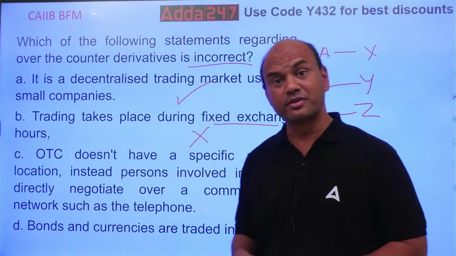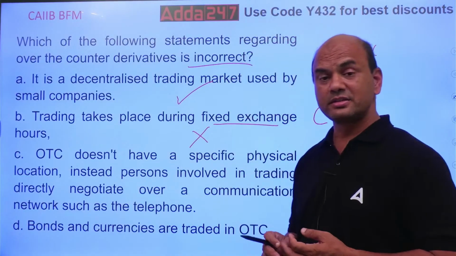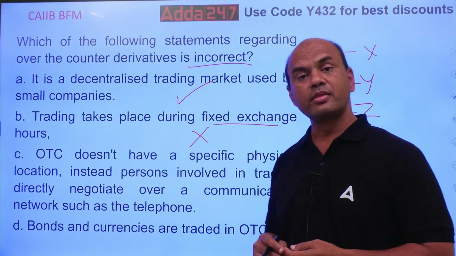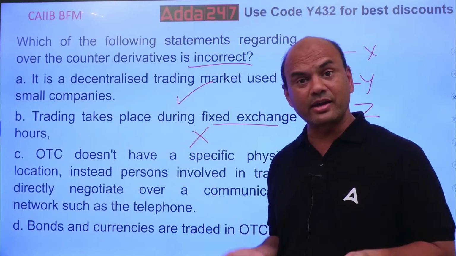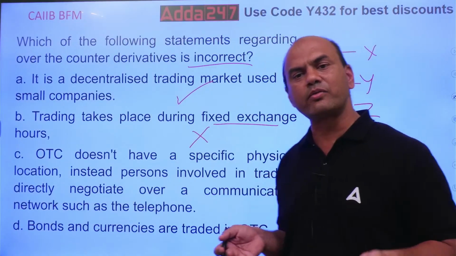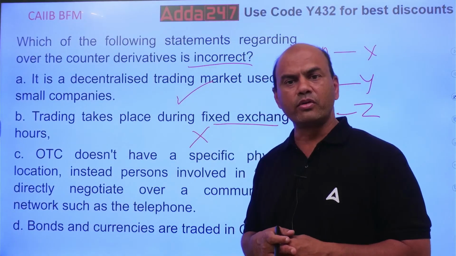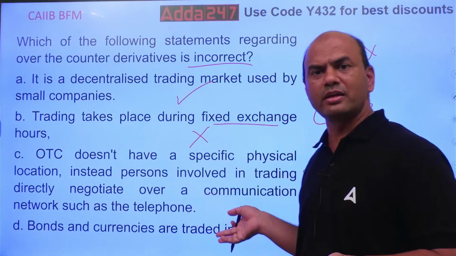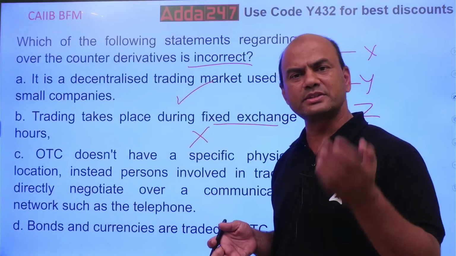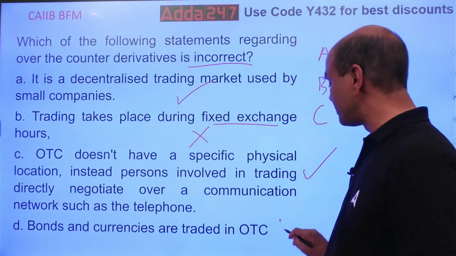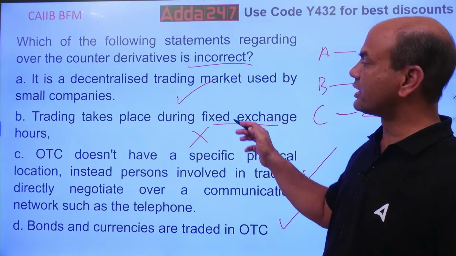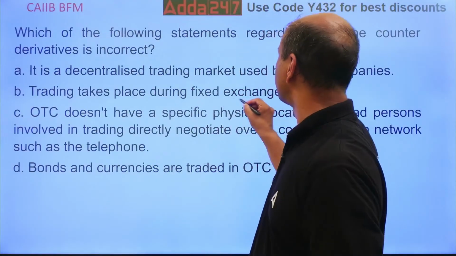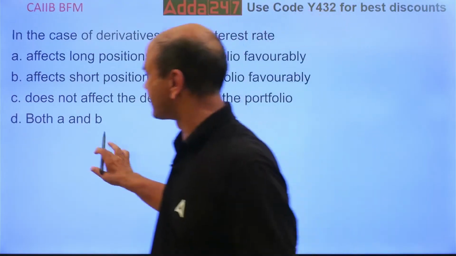Is it so? Bonds and currencies. So this is right. Bonds and currencies can be traded in OTC. What do you do in the forward market? Whenever you book a forward for the customer, what do you do actually? You are actually booking the rates of the currencies. So this is also true. So the only false answer here is that trading takes place during fixed exchange hours. So B is the answer. That is not correct. Okay.